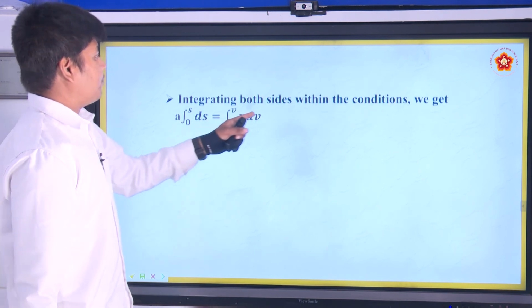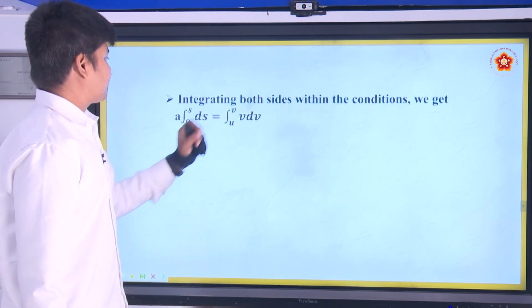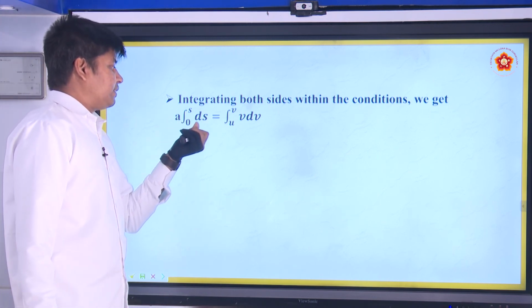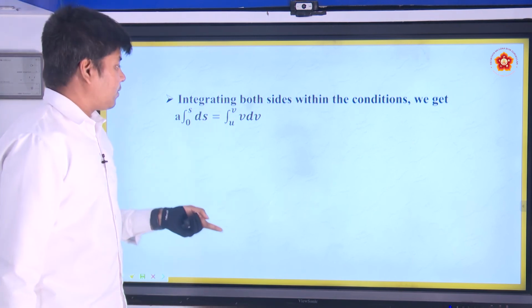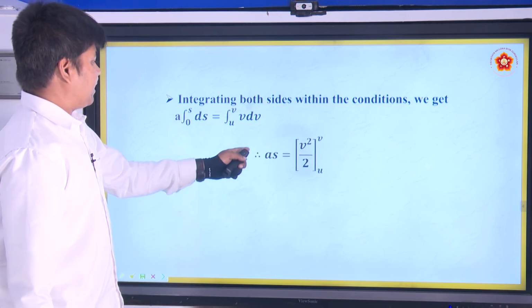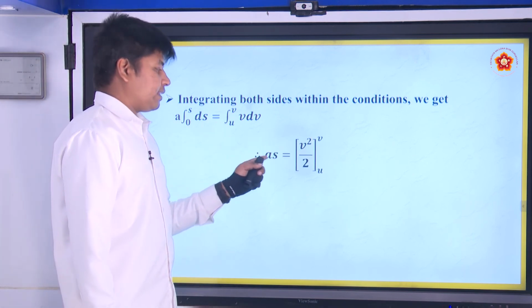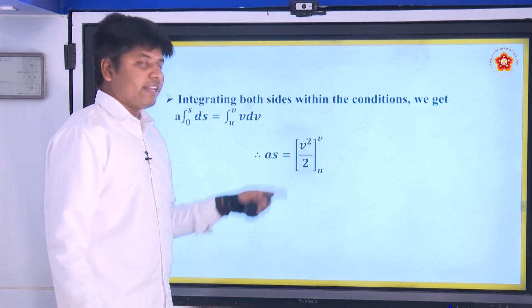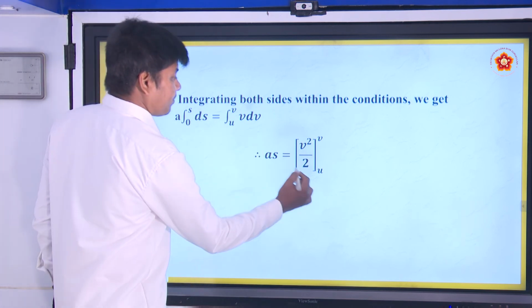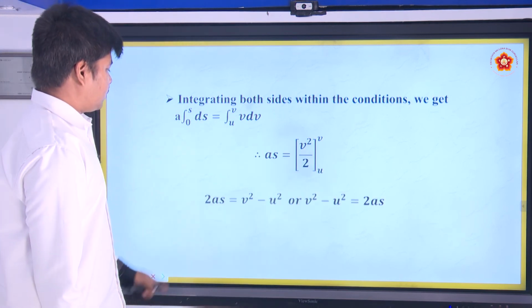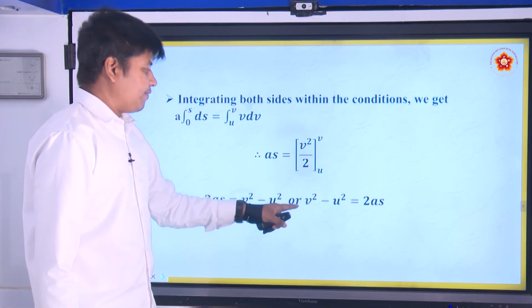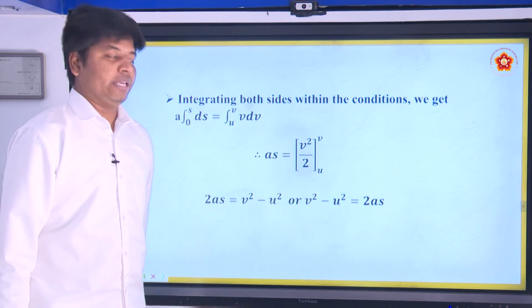Now integrating on both sides within the conditions, we get what? a, integral from 0 to s of ds is equal to integral of v dv from u to v. Okay. So we get this value, the integral of ds, we have already seen, is s. For v dv, like t dt, we got t square by 2. What is the range of it? From u to v. So 2as is equal to v square minus u square, or v square minus u square is equal to 2as.